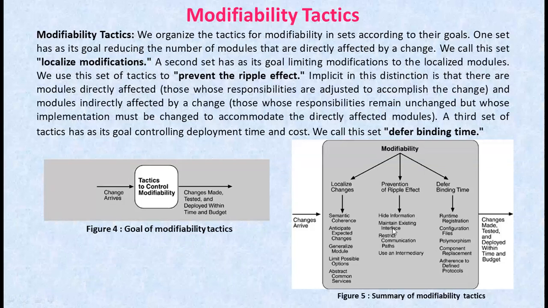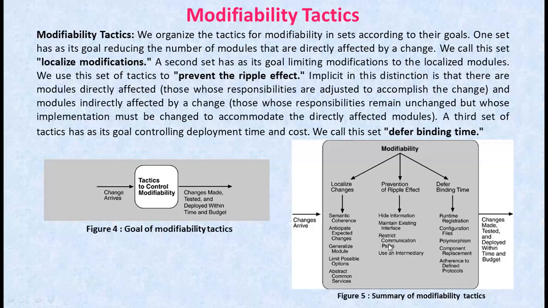Coming to maintain existing interface. It is difficult to mask the dependencies on the quality of data or quality of services, resource usage or resource ownership. So interface stability can also be achieved by separating the interfaces from the implementation, so that this allows the creation of abstract interfaces that mask the variation.